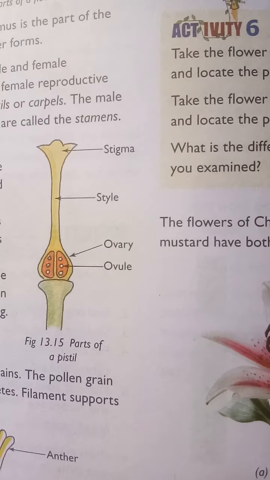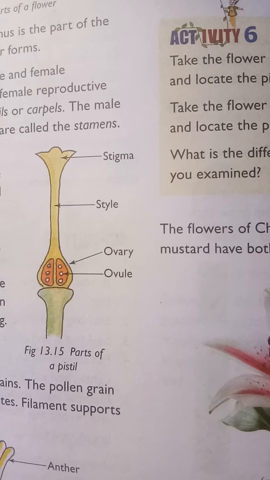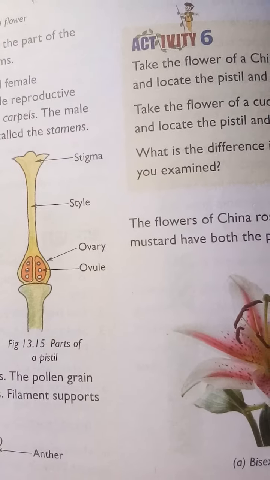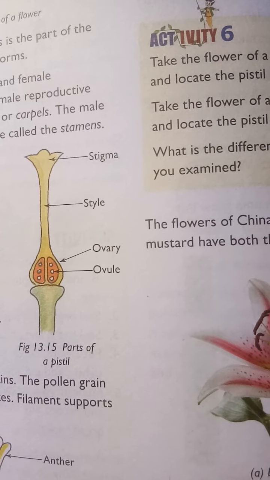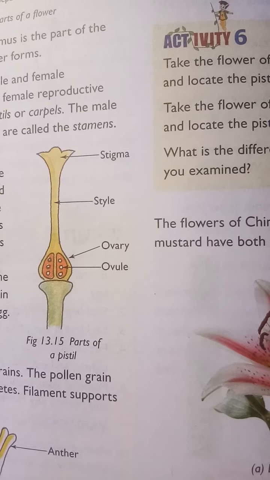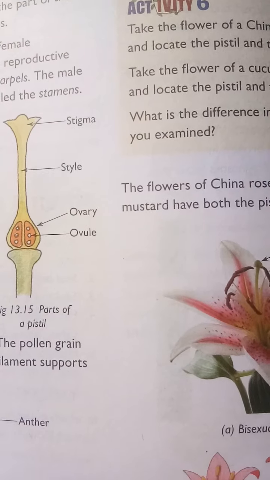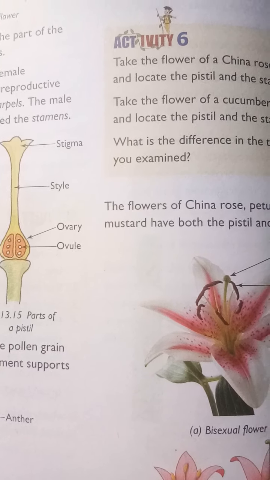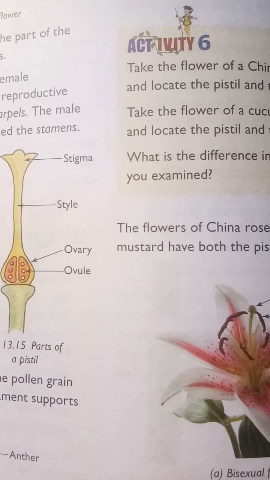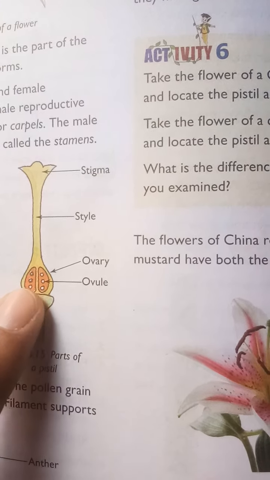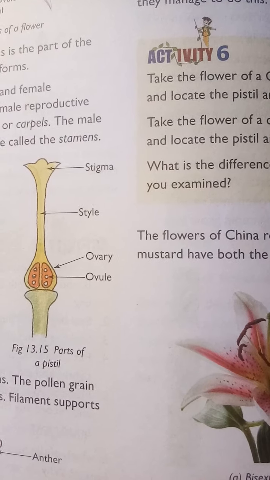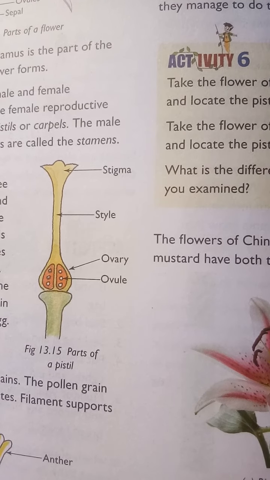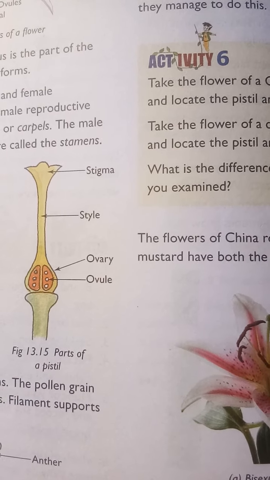The carpel or pistil is made up of three parts: stigma, style, ovary. The stigma at the top is sticky in nature. The style is a long tube that attaches the stigma to the ovary. Ovules are present in the ovary. These ovules contain the female eggs, or gametes.